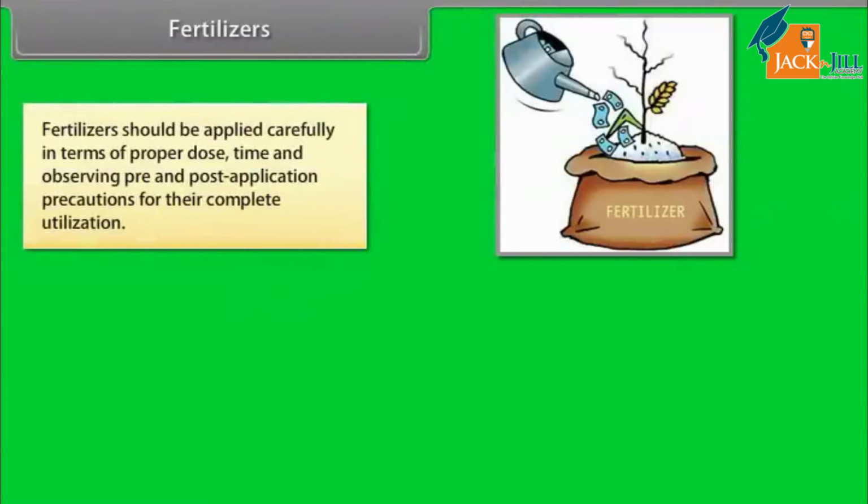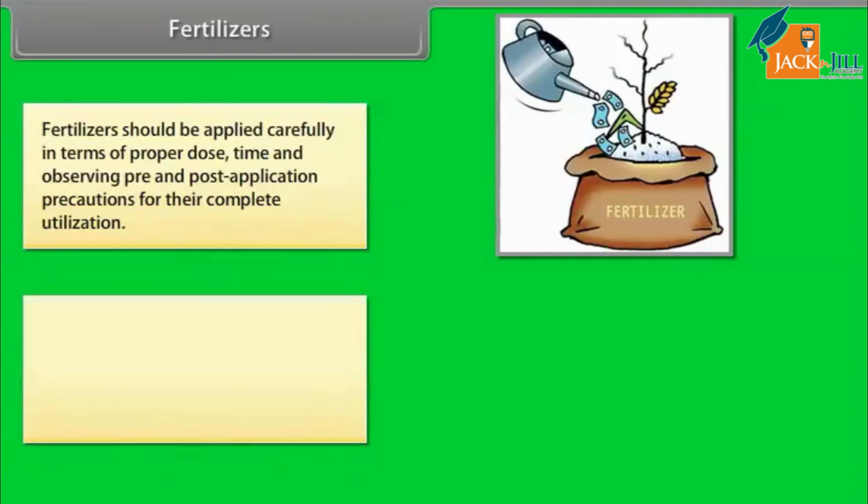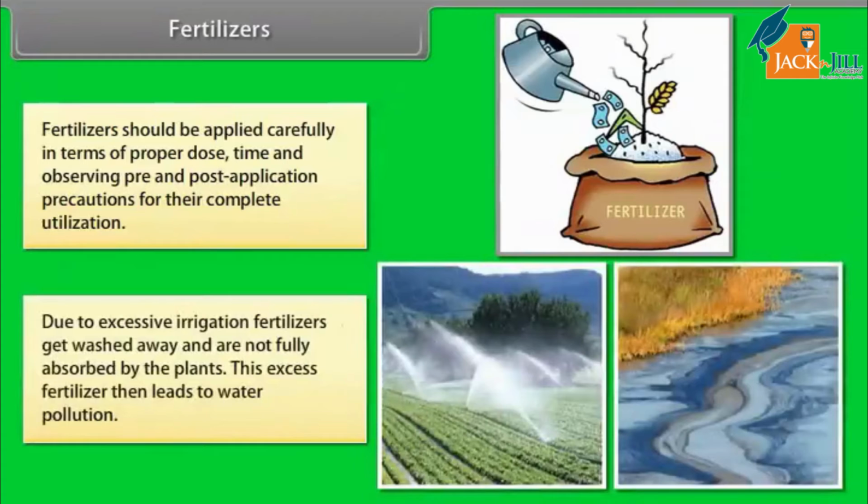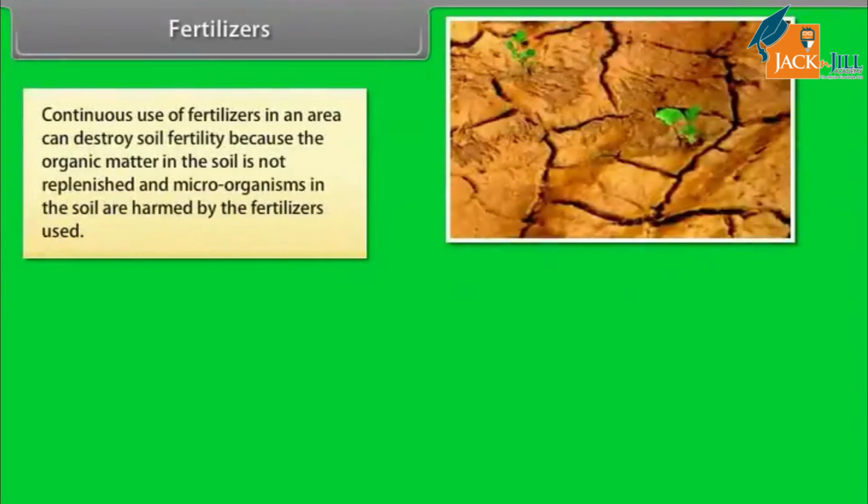Fertilizers should be applied carefully in terms of proper dose, time, and observing pre- and post-application precautions for their complete utilization. Due to excessive irrigation, fertilizers get washed away and are not fully absorbed by the plants. This excessive fertilizer then leads to water pollution. Continuous use of fertilizers in an area can destroy soil fertility because the organic matter in the soil is not replenished and microorganisms in the soil are harmed by the fertilizers used.